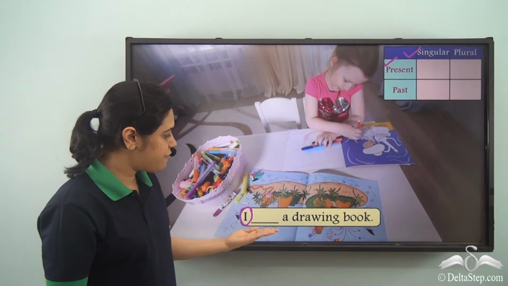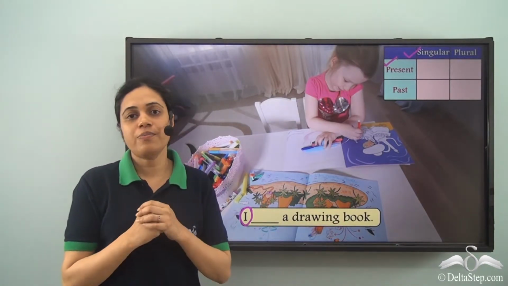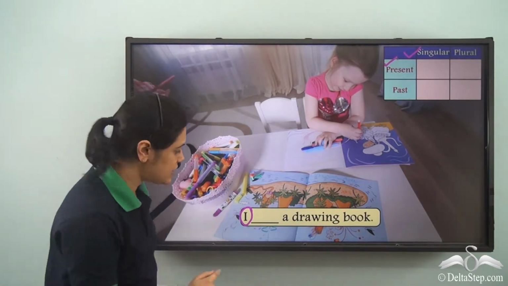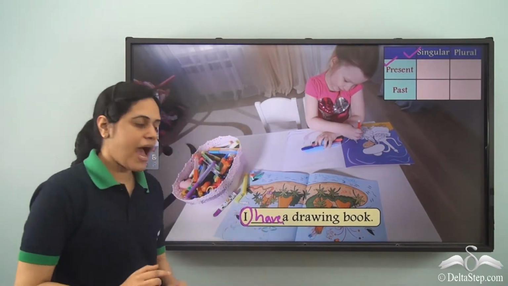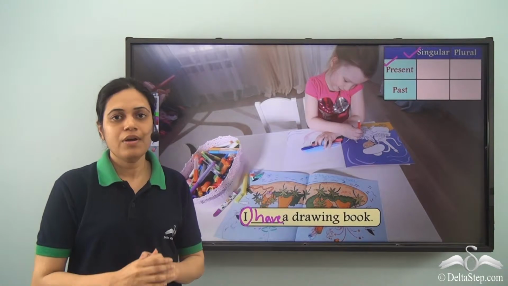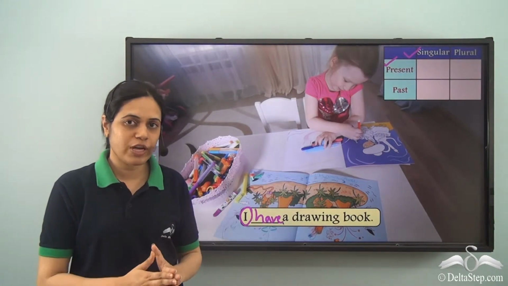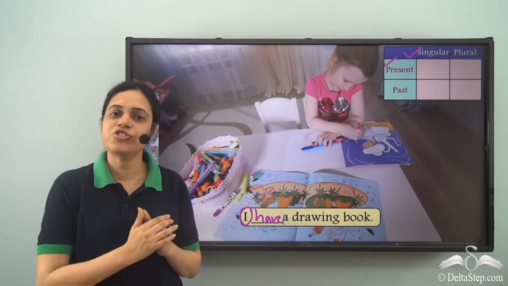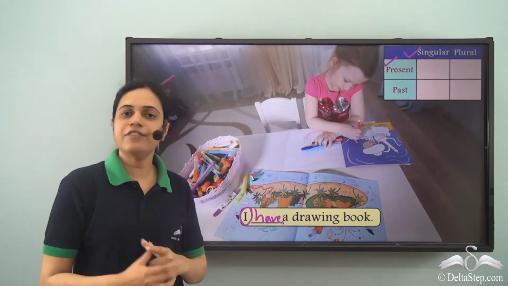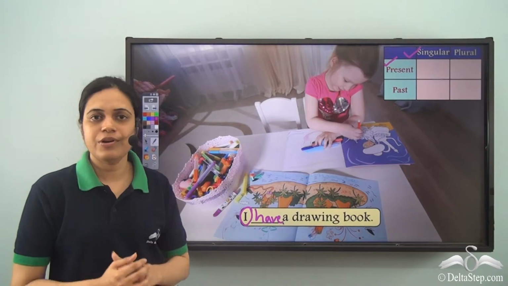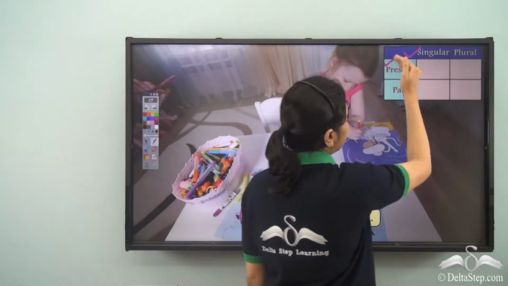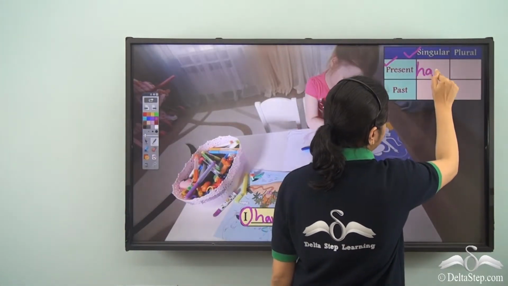So the have verb used for singular present tense is have. I have a drawing book means I possess a drawing book or a drawing book belongs to me. So this have is showing possession.